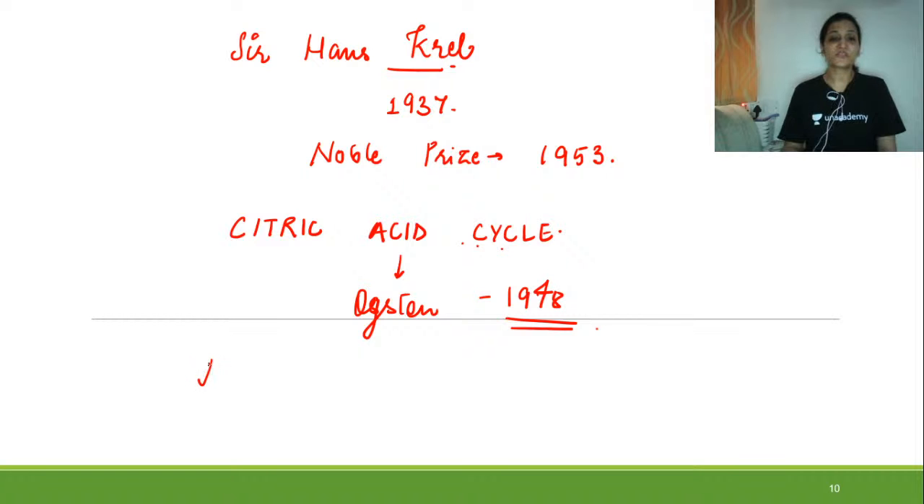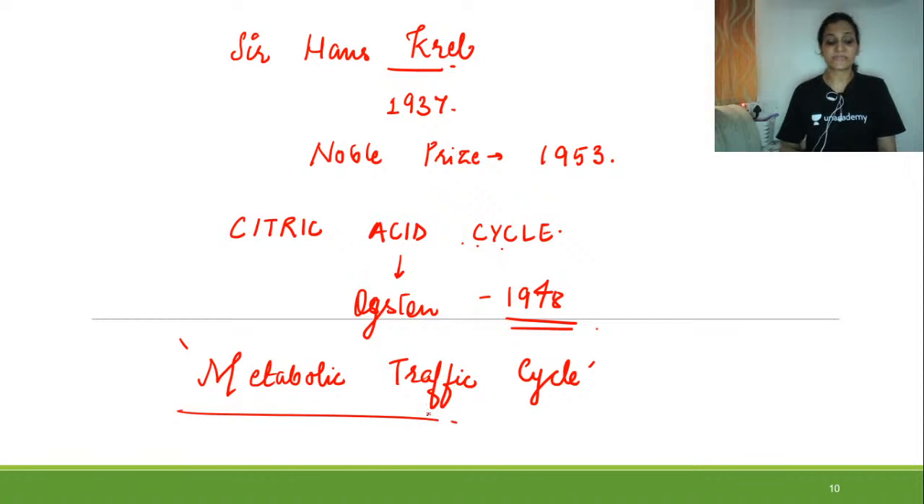Another name given for the Krebs cycle is the metabolic traffic cycle. This is the name given for the tricarboxylic acid cycle, right? Why is it called the metabolic traffic cycle? Because there are intermediates in the Krebs cycle which are important in various other pathways.